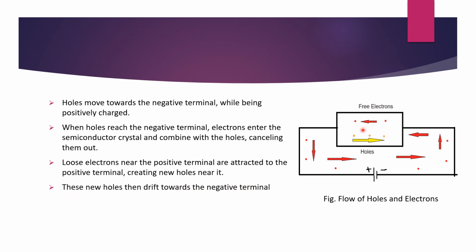When the electrons are coming from here to here, what will happen? They will create holes over here, because when an electron moves from position A to B, it creates a hole in the place of A. So again it is creating a hole, and again the holes are getting transferred over here. Electrons will come here, and the loosely bound electrons along with this will get attracted towards here. This process again creates holes. So this is a continuous process. If you haven't understood, please go and rewind this and watch again. This is the advantage of having a digital lecture.